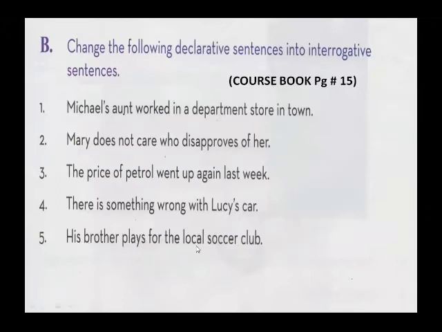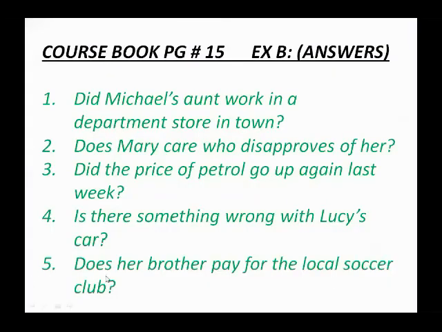Okay, now the fifth one: His brother plays for the local soccer club. This is a declarative sentence, but it is an affirmative sentence. It is not a negative sentence. So how will we form a question from this sentence? Again, we will use the helping verb before the subject. "Does" is the helping verb and his brother is the subject of the sentence. So we will use here: Does his brother play for the local soccer club? This will be the interrogative form of the affirmative declarative sentence.